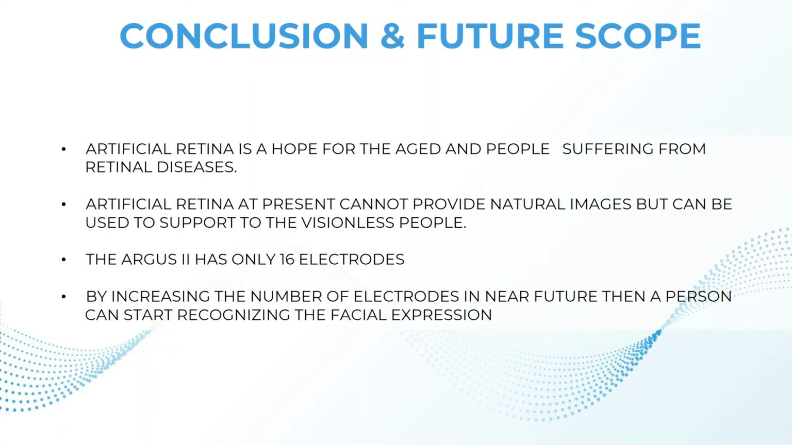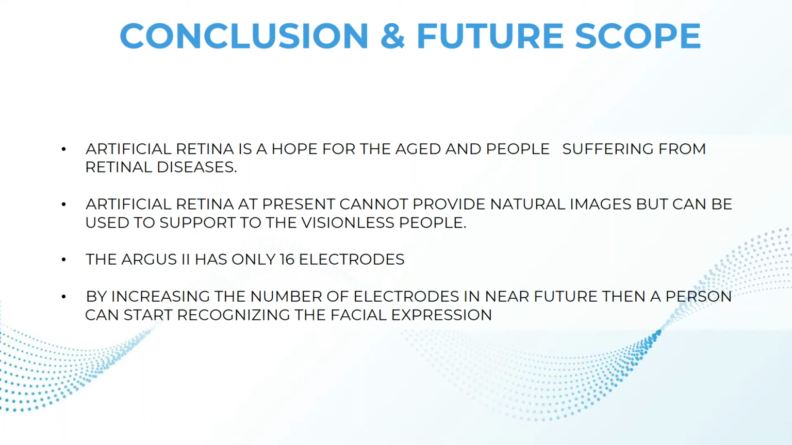Next. Conclusion and future scope. Artificial retina is hope for visionless people and people suffering from retinal diseases. As every technology has its own limitations and possibilities, Argus 2 at present cannot provide natural images, but can provide support to the visionless people.